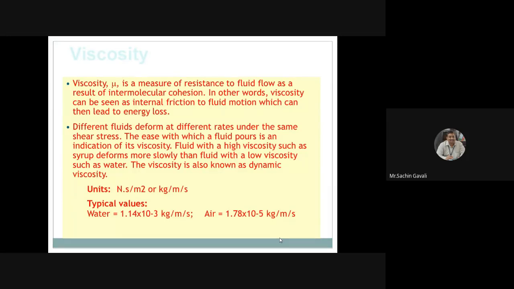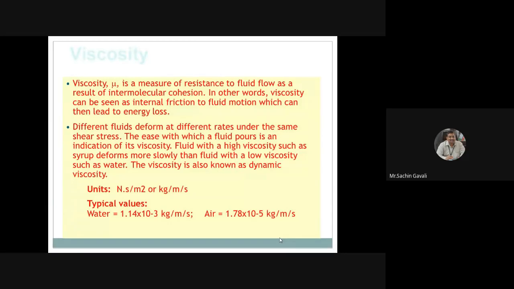Different fluids perform at different rates under the same shear stress. The ease with which a fluid pours is an indication of its viscosity. A fluid with high viscosity, such as syrup, deforms more slowly than a fluid with low viscosity, such as water.